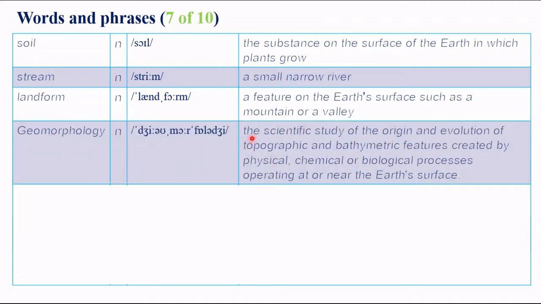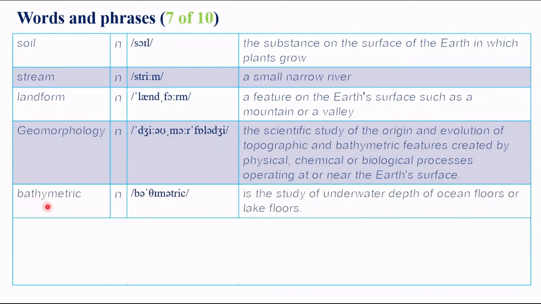Geomorphology. Geomorphology is the scientific study of the origin and evolution of topographic and bathymetric features created by physical, chemical, or biological processes operating at or near the Earth's surface. Bathymetric. Bathymetric is the study of underwater depth of ocean floors or lake floors.